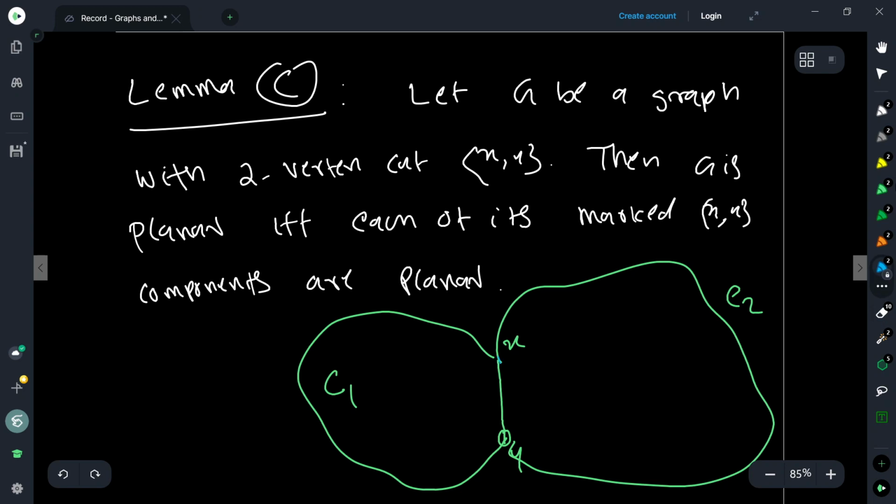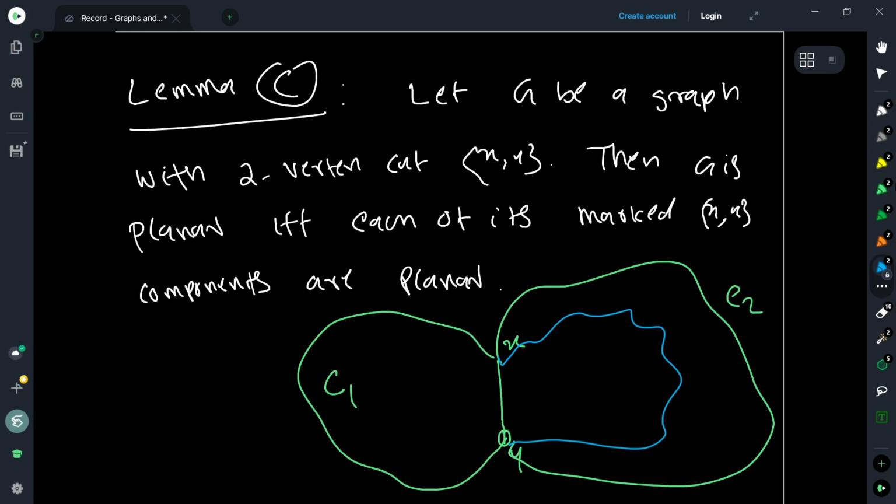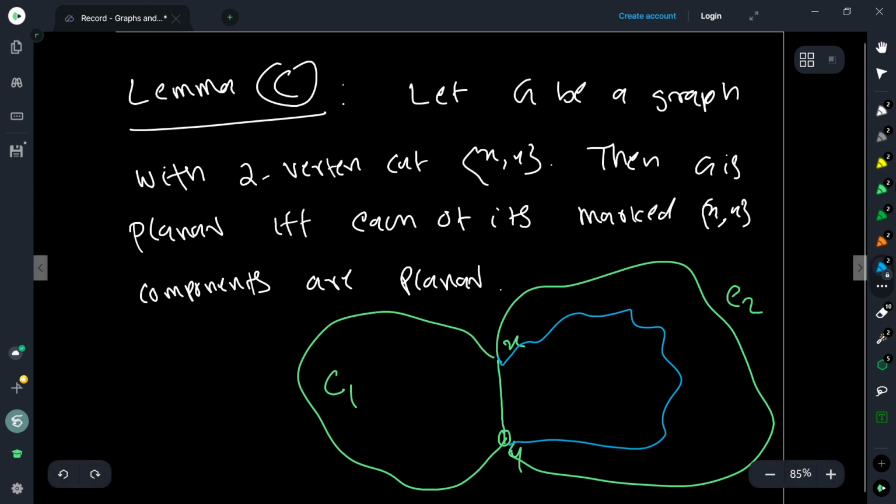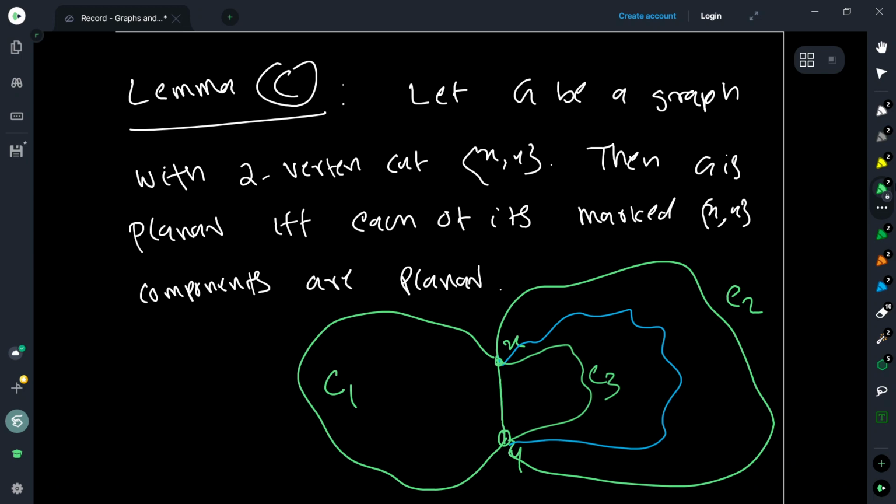There could be a face, right? Something like this. I mean, this is the face containing the edge xy. Then in this face, I can embed my third component, right? I can put it into this space because all I'm doing is expanding the space large enough so that I can put this C3 inside. So now I do the same thing for C3: look at the face containing xy for C3 or C1. Then I can put C4 there, then I can put C5.